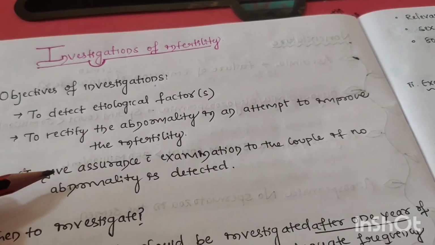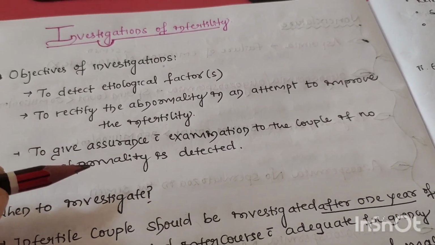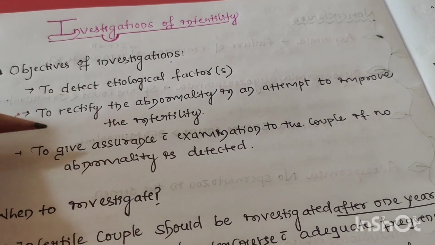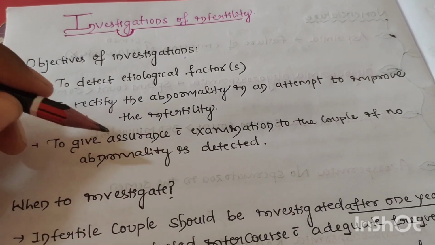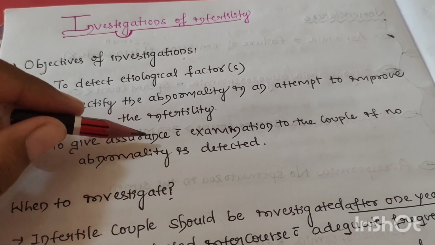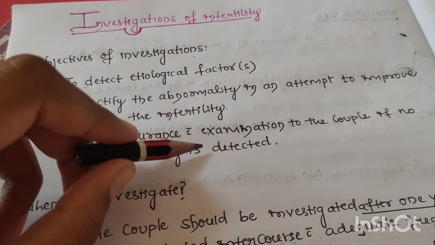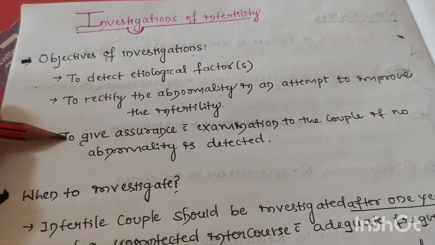And third one is to give assurance with examination to the couple if no abnormality is detected. After the investigation, when we come to the conclusion that there is no anatomical or physiological abnormality in the patient, we can give them assurance that no need to worry, no abnormality is there. To give the assurance, we need these investigations. These are the main three objectives of investigations.